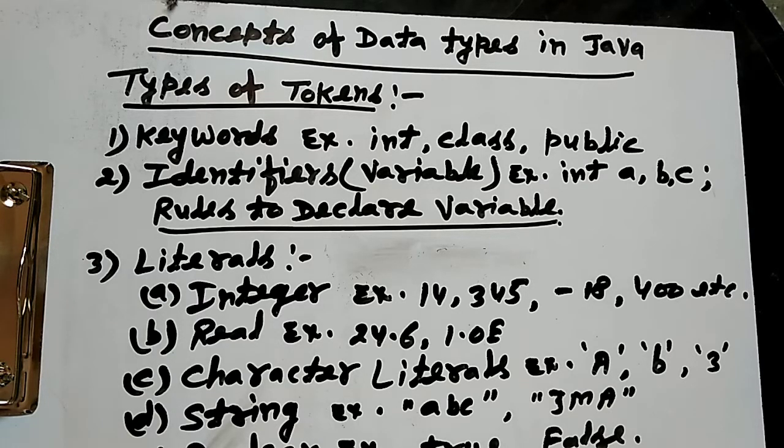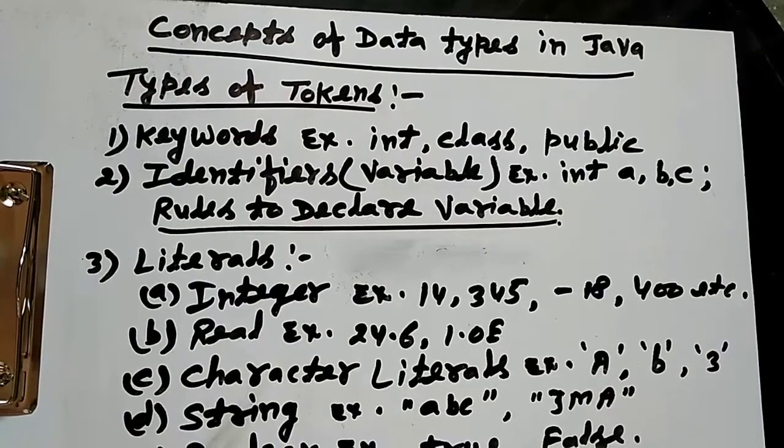Anything you write in the program is called a token. What is a token? A token can be defined as each individual component of a Java statement that carries some meaning and takes part in the effective execution of the program. And then, types of tokens. There are many types of tokens used in Java.